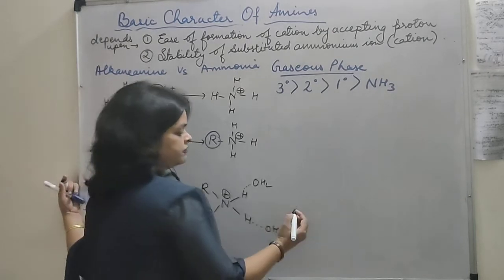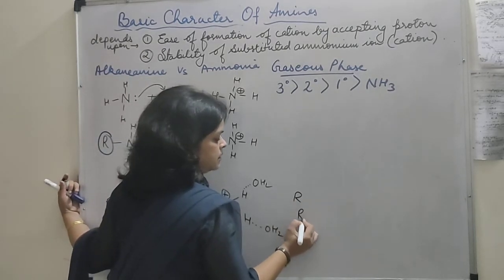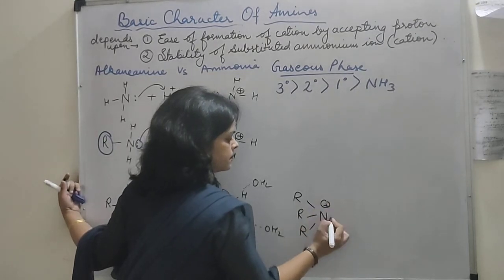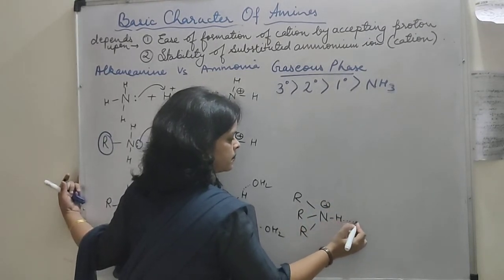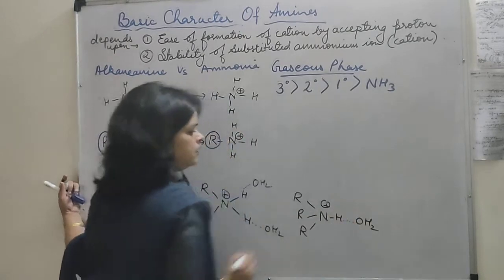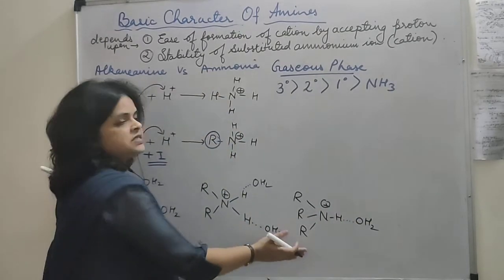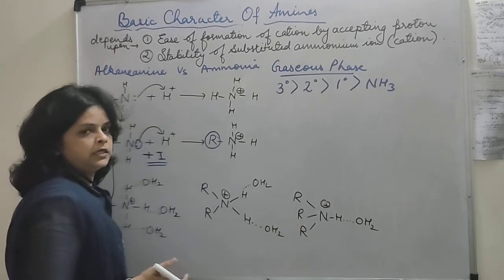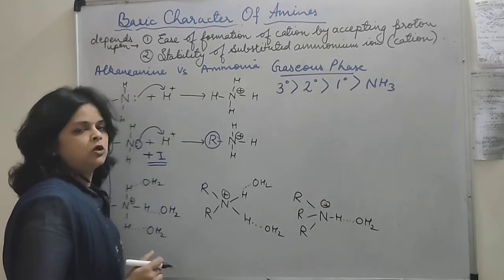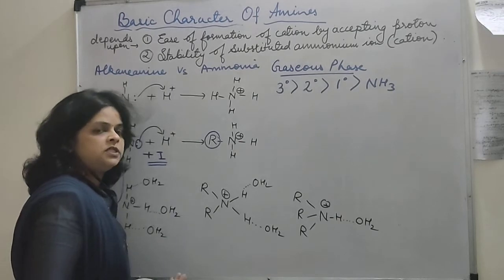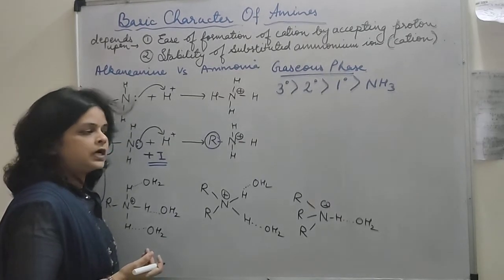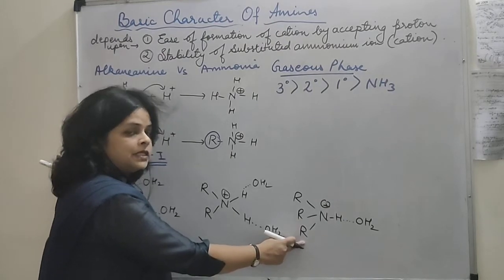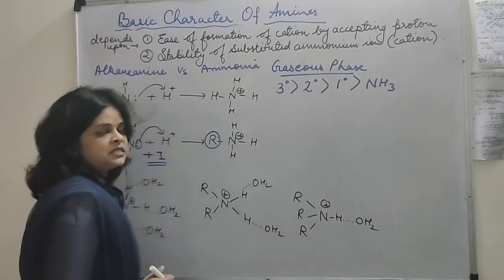Okay, now in the case of tertiary, there will be 3 R. So the greater the size of the ion, the more alkyl groups there are, the lesser will be the solvation, and the lesser the solvation, the lesser will be the stability of the ion. तो यहाँ पे हम बोलेंगे ये जो ion है that is formed by the tertiary, that is least stable.